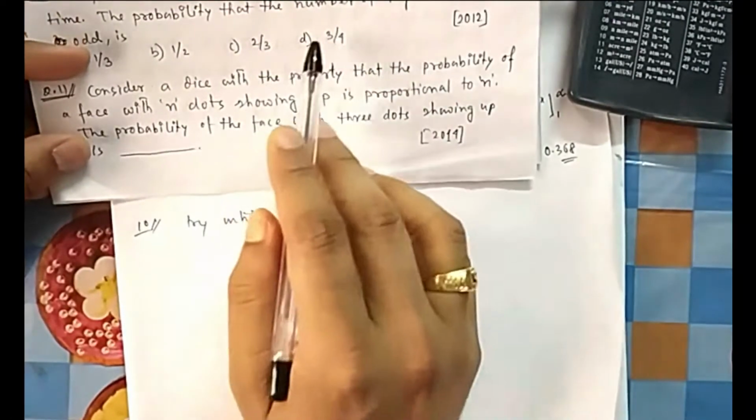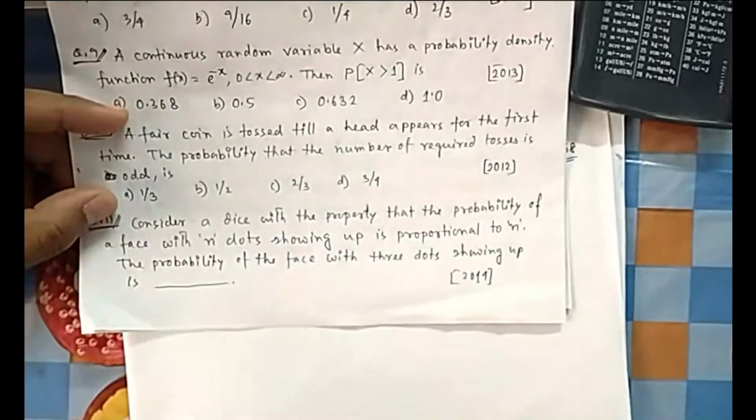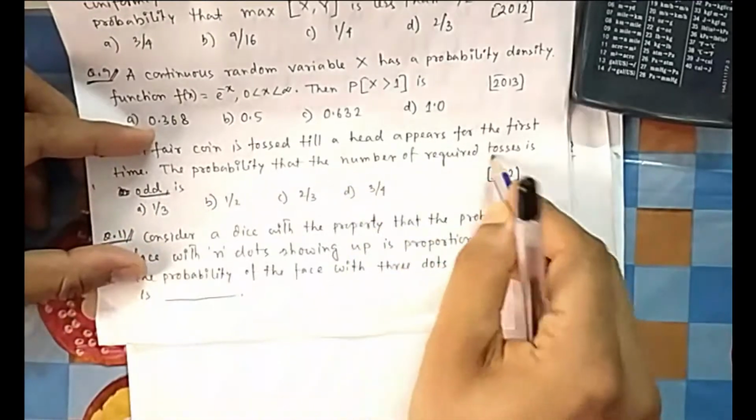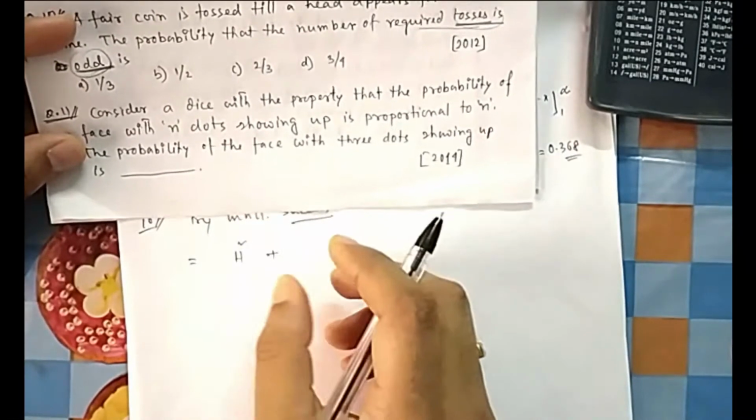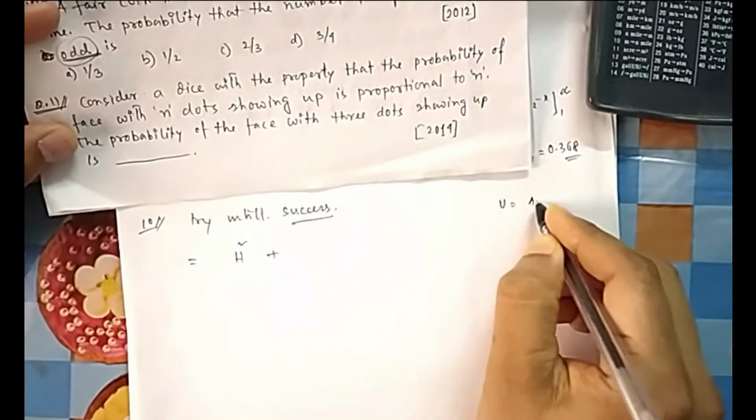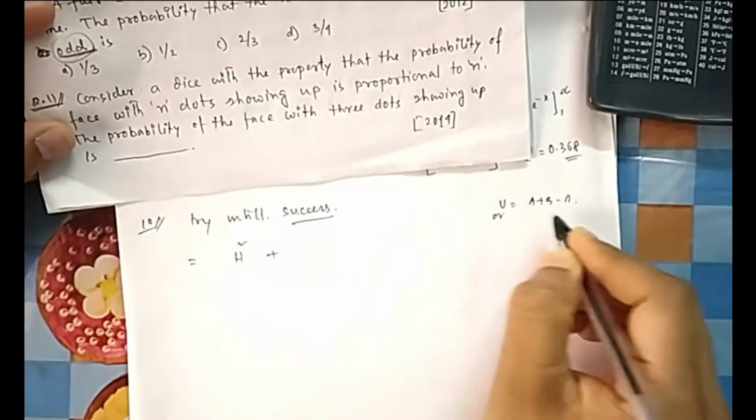So what is my success? Success here is that head appears, and the number of tosses required should be odd. So you have to think of this. Odd means it should be in the first trial, or the 3rd trial, or the 5th trial. Suppose my head is in the first trial, okay, this is done. Or means union, and union means A plus B minus intersection. Here the intersection will be 0, nothing common between them.